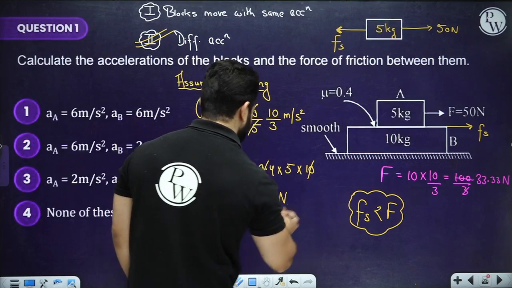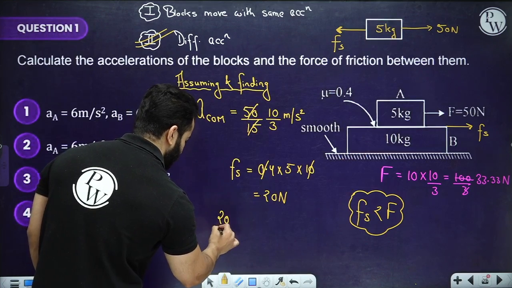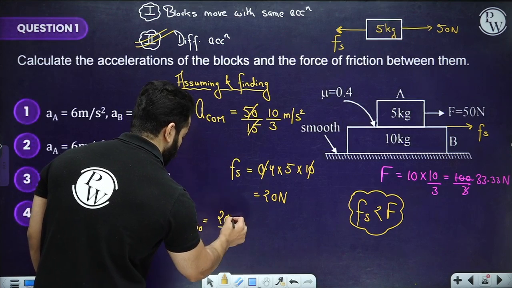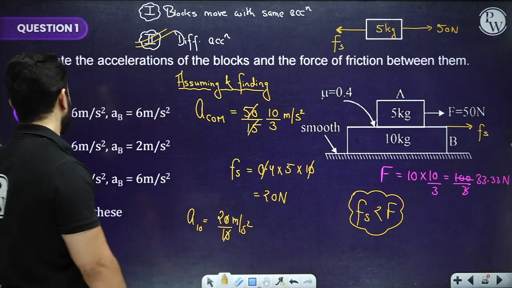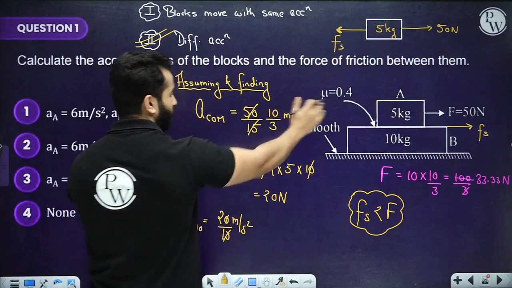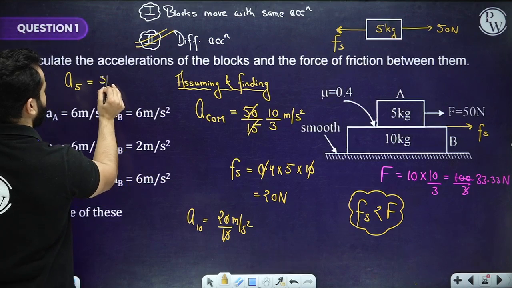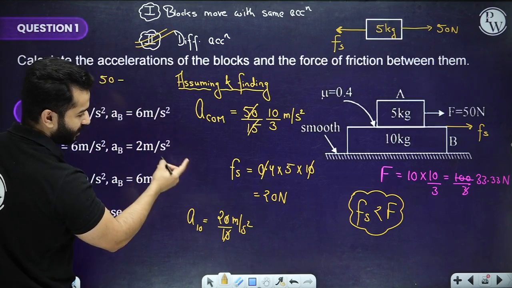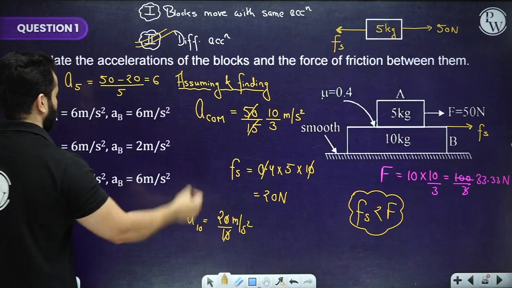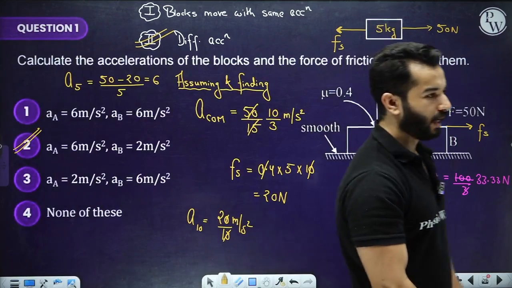Now the maximum friction force acting on the 10 kg block is 20 Newton. 20 Newton divided by mass 10 gives the acceleration of the 10 kg block, so this is 2 meter per second square. That's it. Now find it for the 5 kg block. For the 5 kg block, the force in the forward direction is 50, minus the friction force of 20 in the backward direction, divided by the mass of 5, that is 6. So 6 and 2, that is option 2. Hopefully you have got it.